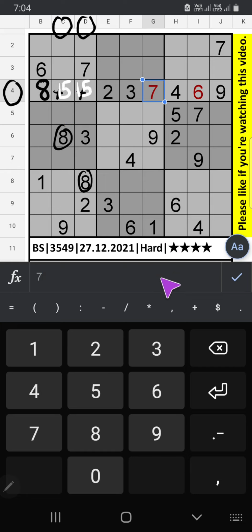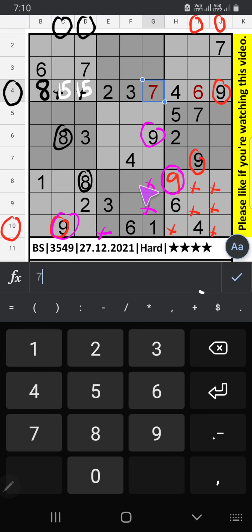In columns I and J, we already have 9, so it can't come in these cells. Also in row 10, we already have 9, so it can't come in this cell. Then 9 will be here. 9 will not come in this cell. Also, we have 9, so 1 will not come in these cells. Also 9 will not come in these cells. Then 9 will be here.